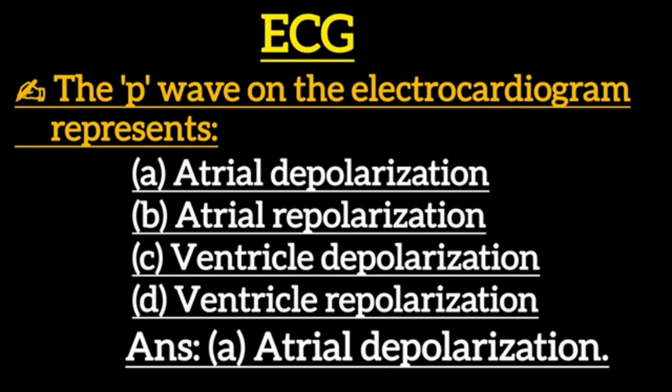Next one: the P wave on the electrocardiogram represents: option A, atrial depolarization. Option B, atrial repolarization. Option C, ventricular depolarization. Option D, ventricular repolarization. Correct answer is option A, atrial depolarization.